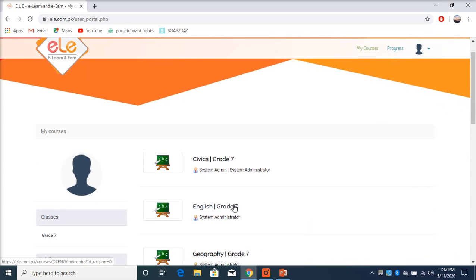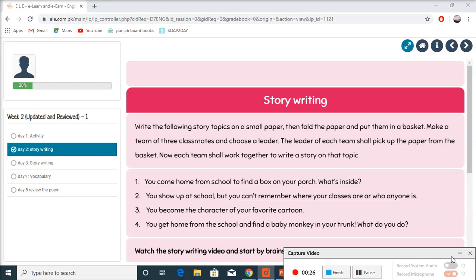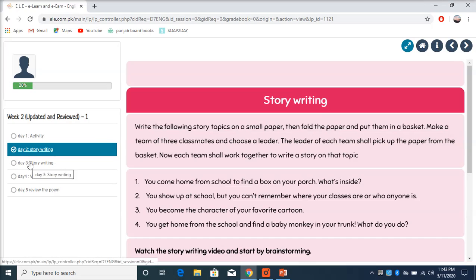Then let's start with English. Week 2, Day 2, Story Writing. So we read a story about the Silk Route, and now we will write our own story.